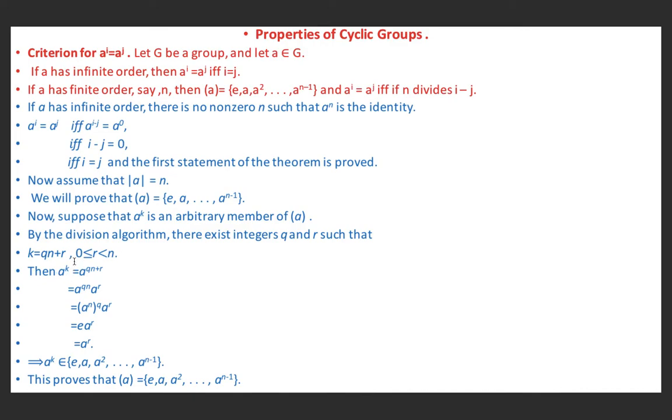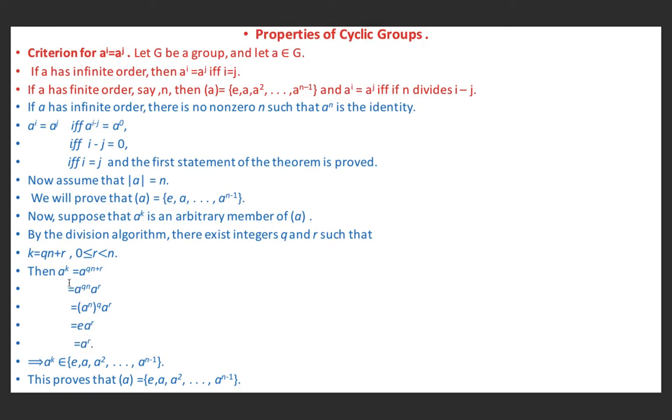Therefore, a^k is equal to a^(qn+r), and this is equal to a^(qn) a^r, which we can write as (a^n)^q and a^r. But a^n is e, because we are given that a is of finite order and its order is n. So e^q into a^r, because e^q is nothing but e, the identity element, and e into a^r is a^r.